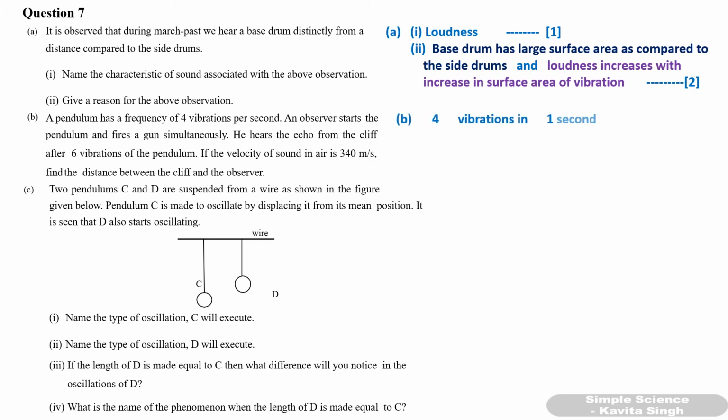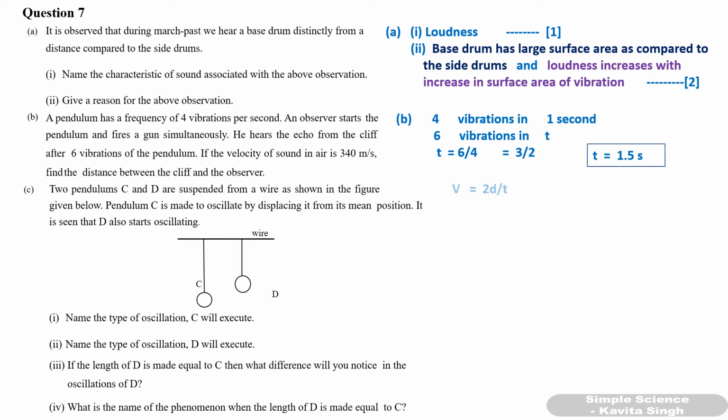Now for 4 vibrations it is 1 second. So for 6 vibrations, how many seconds? Let's say t seconds. Okay, so t is equal to 6 upon 4, that is 3 by 2. So that is equal to 1.5 second. Now you have got the time taken for 6 vibrations. Okay, and after 6 vibrations, echo is heard.